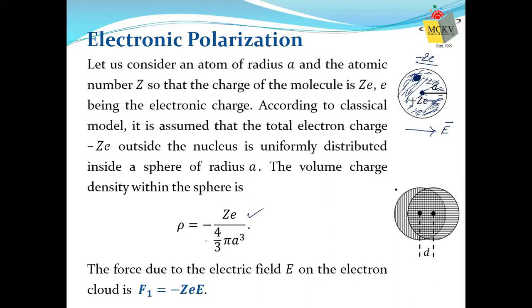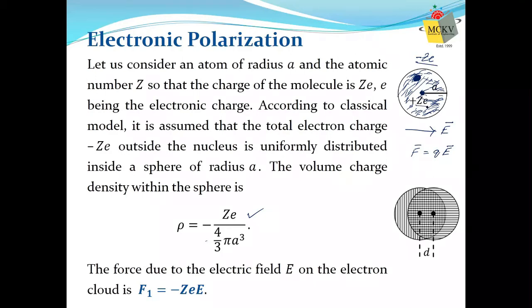That means it is supplying some amount of force. What is the amount of force it is giving on the nucleus? Force due to an electric field can be written as Q into E, where E is the electric field and Q is the charge on which the force is applied. Therefore, the force on the positive charge will be ZE into E, because the positive charge is plus ZE.